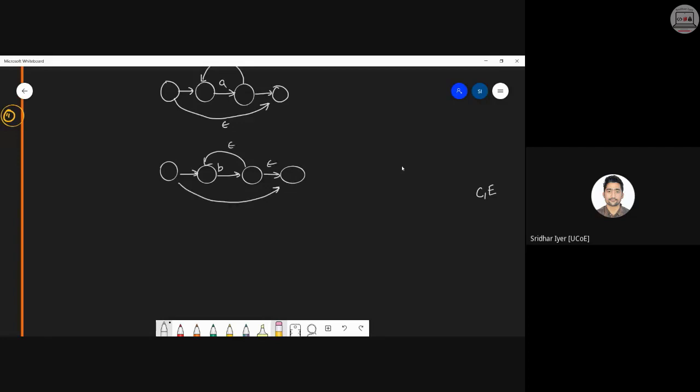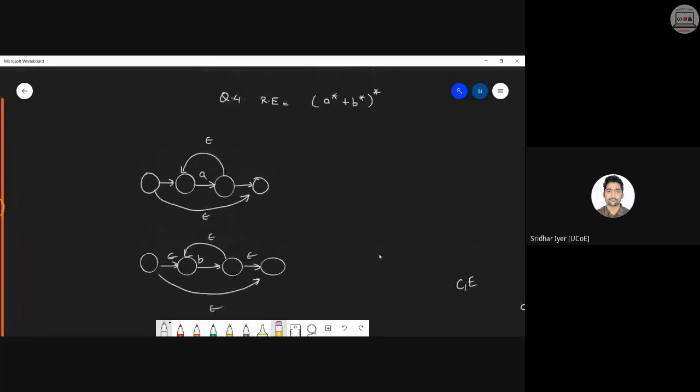This is B closure. Kindly put the epsilons wherever they are applicable. Now it is A closure plus B closure. So there will be one more state in front of it and one state just after the combination over here. So this is A closure plus B closure.